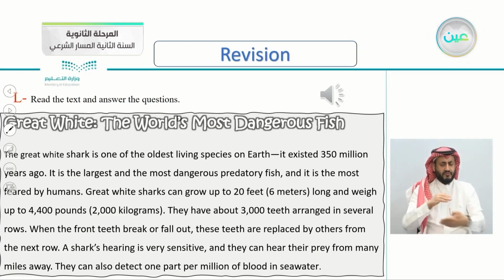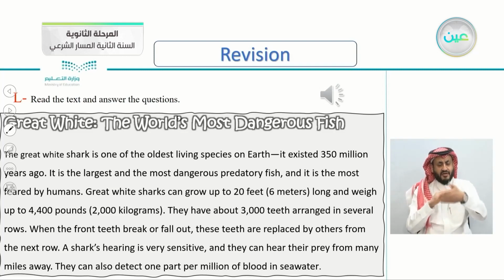The great white shark is one of the oldest living species on Earth. It existed 350 million years ago. It is the largest and the most dangerous predatory fish, and it is the most feared by humans. Great white sharks can grow up to 20 feet, 6 meters, long and weigh up to 4,400 pounds, 2,000 kilograms. They have about 3,000 teeth arranged in several rows. When the front teeth break or fall out, these teeth are replaced by others from the next row.